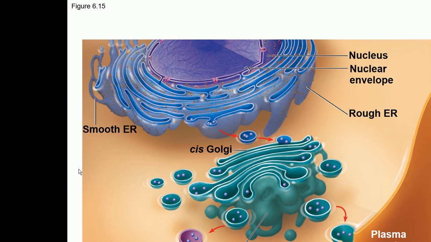So I would like to show you how this system is connected. Suppose there is some protein made here on the endoplasmic reticulum, because the endoplasmic reticulum is embedded with ribosomes. The function of ribosomes is to make proteins. So if a protein is made here, or, since the function of smooth ER is to make lipids, a lipid is made here, they are not fully made in the ER. They need to go to the Golgi apparatus to be modified more. So how does the protein move from ER to Golgi apparatus? They move from ER to Golgi apparatus with the help of these vesicles.